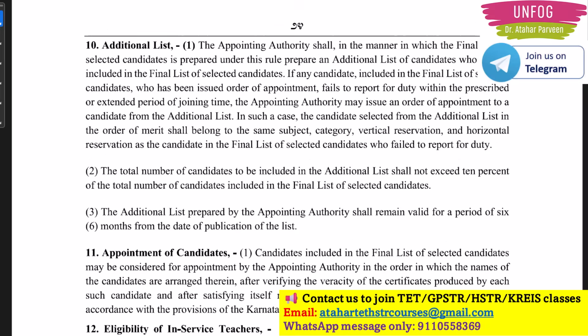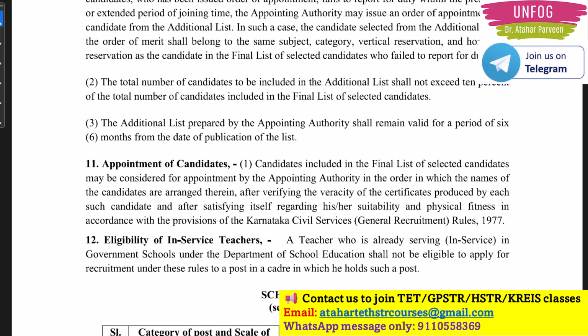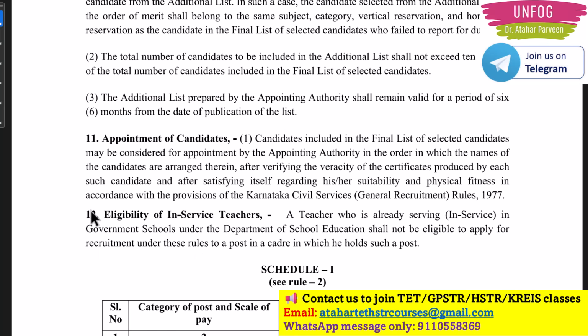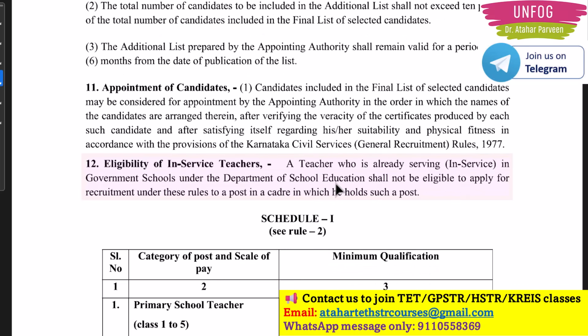Then what all important points are there? This is the most important point I wanted to tell you. What does this mean? This is the point: eligibility of in-service teachers. Here they have clearly mentioned that a teacher who is already serving, that is the in-service teacher in government schools under the Department of School Education, shall not be eligible to apply for recruitment under those rules to a post in a cadre in which he holds such a post.